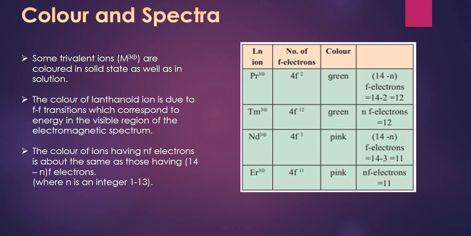And let me tell you, if any trivalent ion in the lanthanoid series is not having any electron in 4f, or is having a half filled shell, or a completely filled 4f orbital, it will not show any color. But the elements having 2, 3, 4, 6, 7, or 12, 13 electrons in 4f will show colors in the compounds.